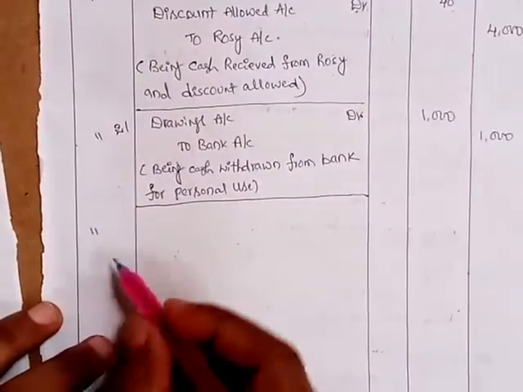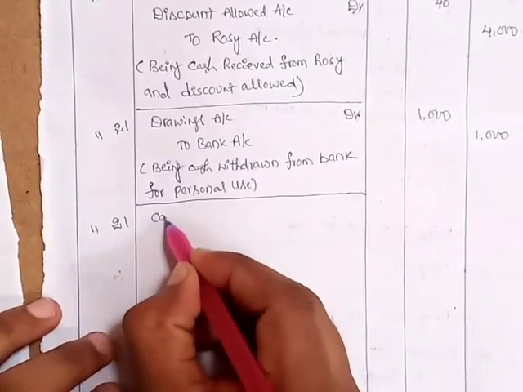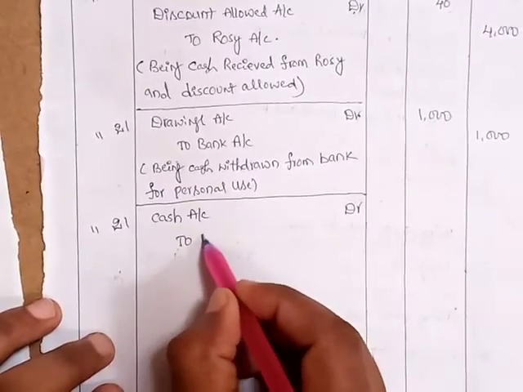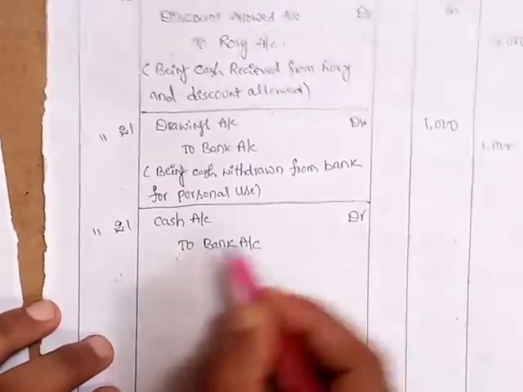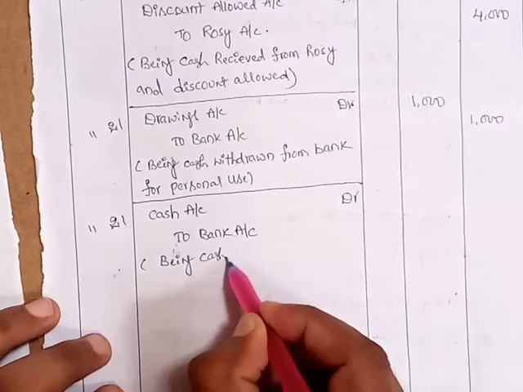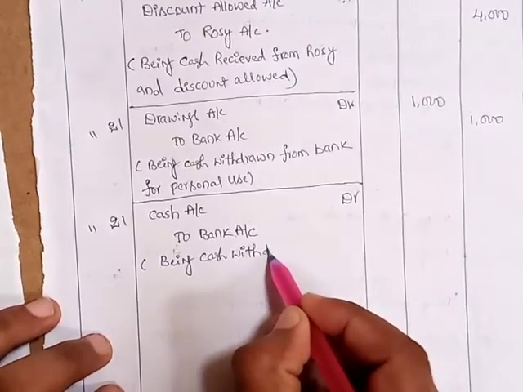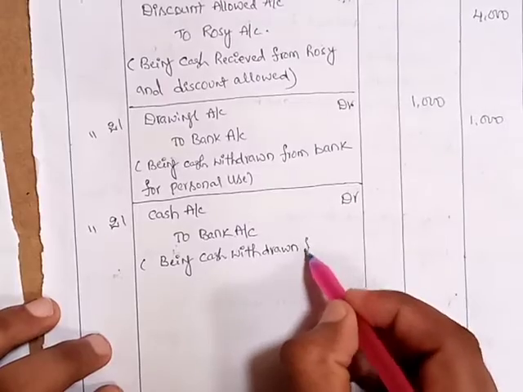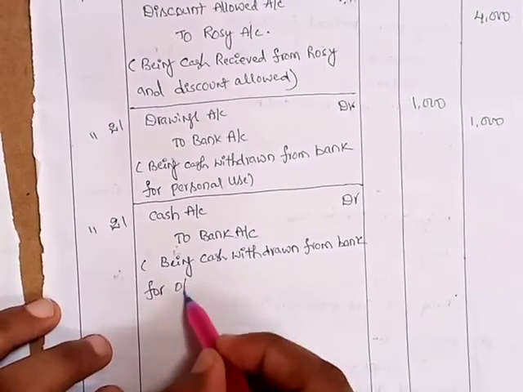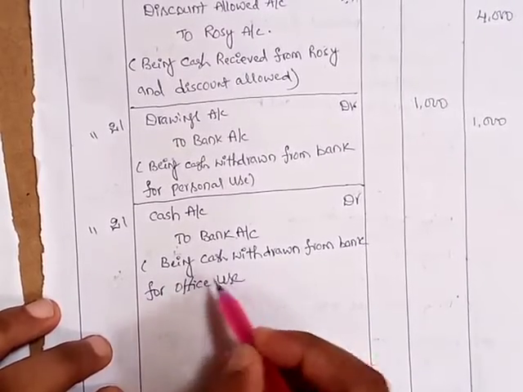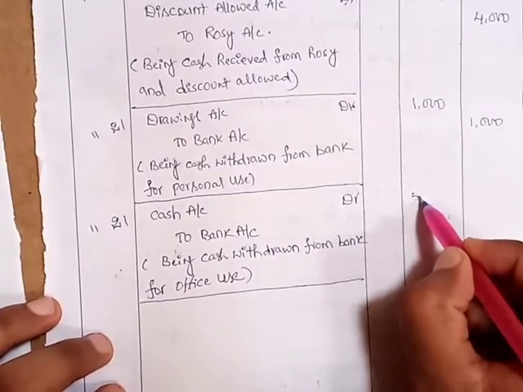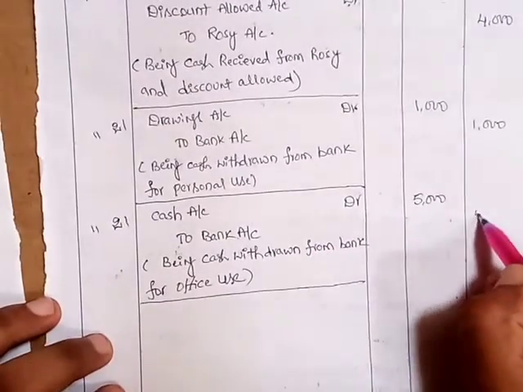So the entry is again 21st, cash account debtor to bank account, being cash withdrawn from bank for office use. So against the debit line in debit column 5000, and against the credit line in credit column 5000.